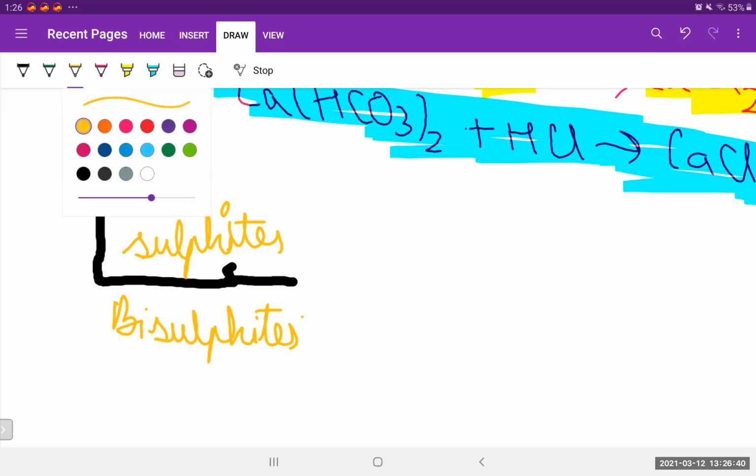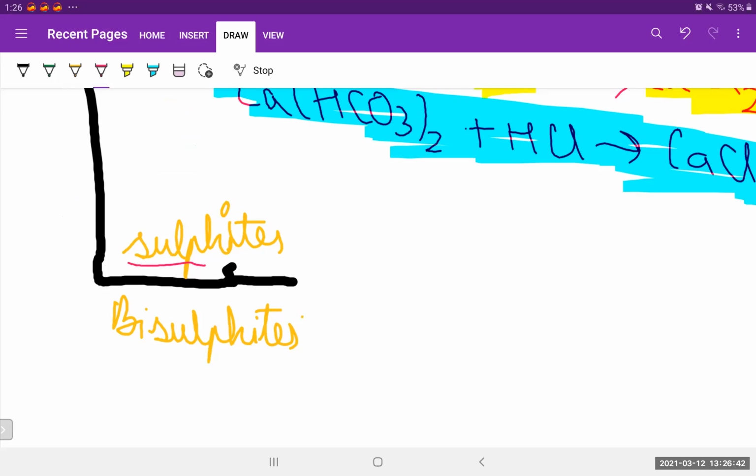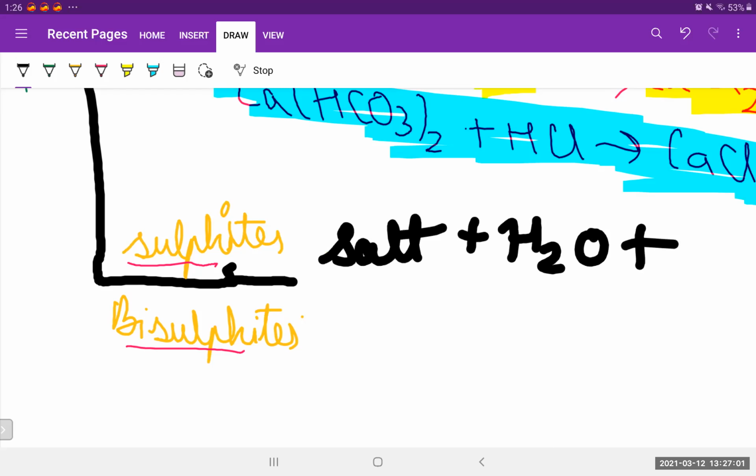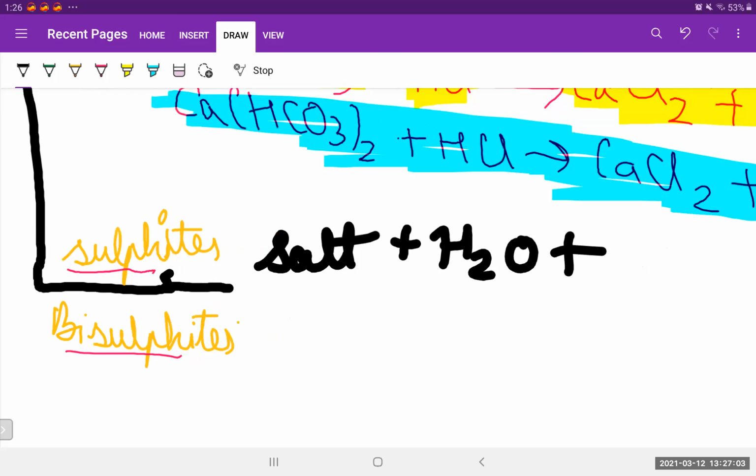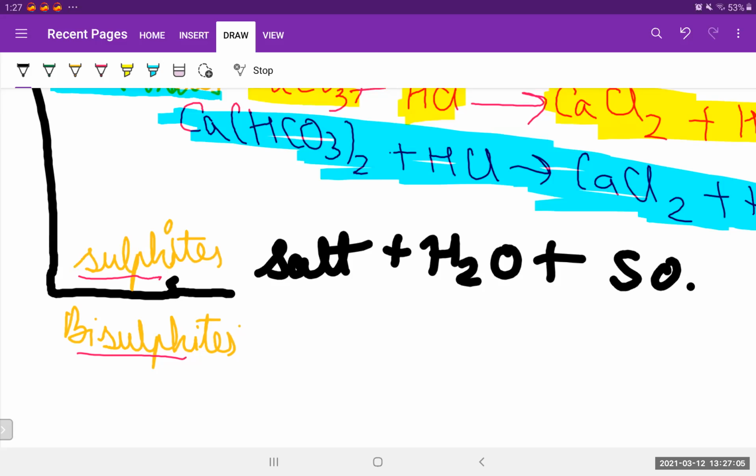We all know that it has sulf, meaning sulfur, so we are having sulfur for sure. Like carbon dioxide was released before, here sulfur is there, so we'll get sulfur dioxide. It's a very obvious thing. So we'll get a salt for sure, water for sure, and another very important thing, that is sulfur dioxide.